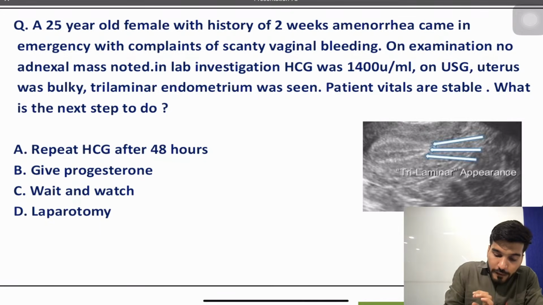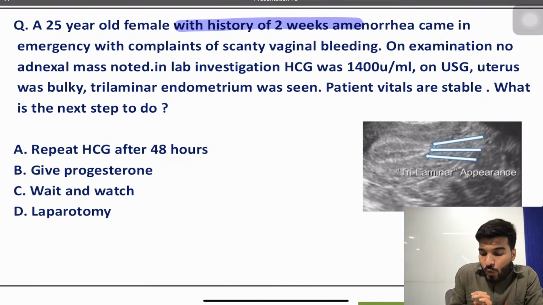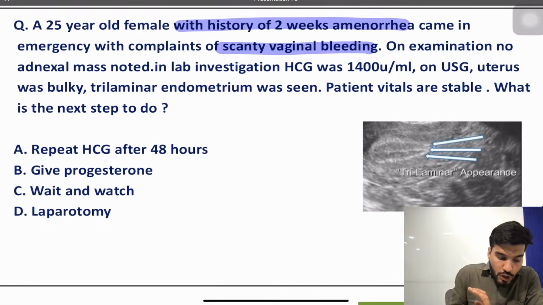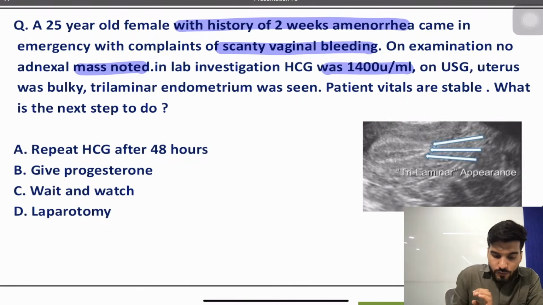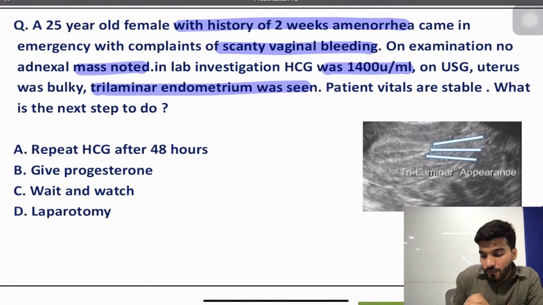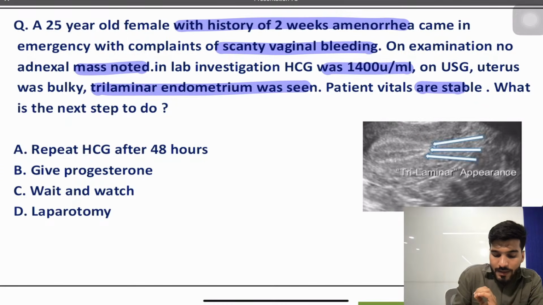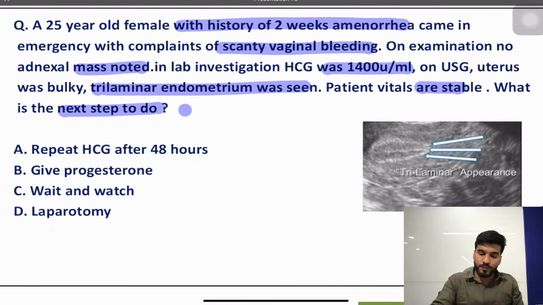A 25-year-old female with a history of 2 weeks of amenorrhea came to the emergency with complaints of scanty vaginal bleeding. On examination, no adnexal mass is noted. The lab investigation shows HCG was 1400 units. Uterus was bulky. Trilaminar endometrium was seen. Patient vitals were stable. What is the next step to do?